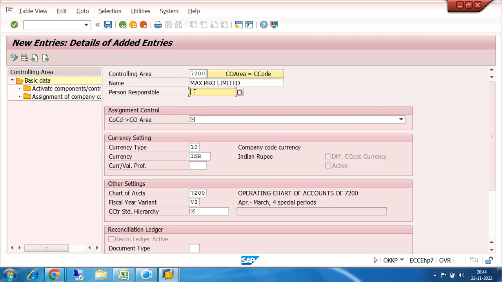Another thing is there, person responsible. The entire costing department may have the responsibility of a certain person, so the name of the person can be written here. I am just avoiding this. This is not mandatory.